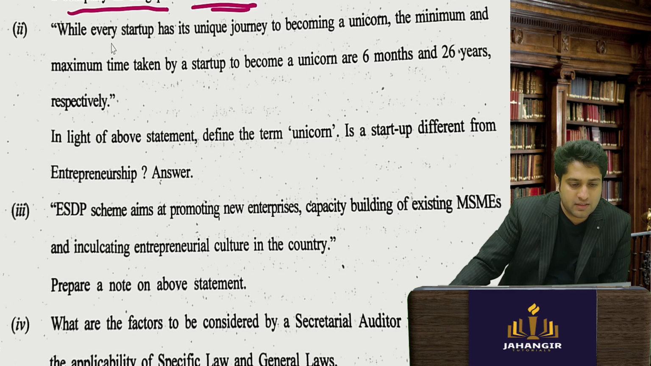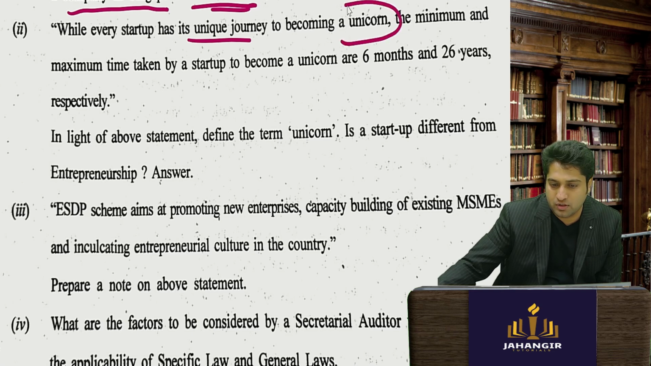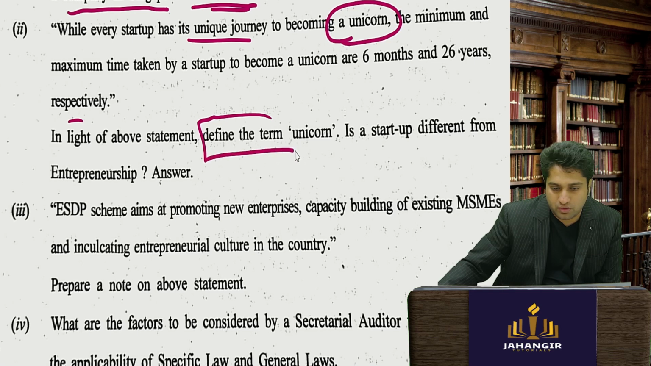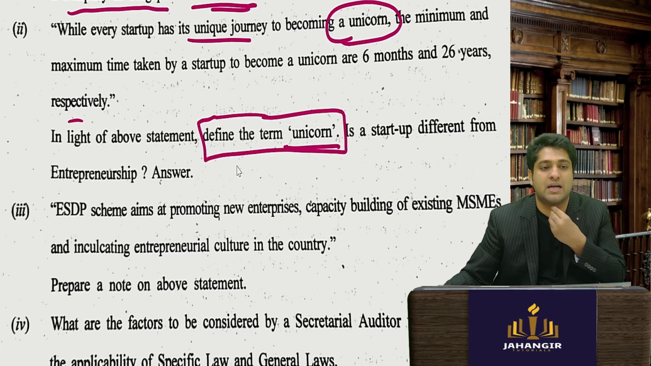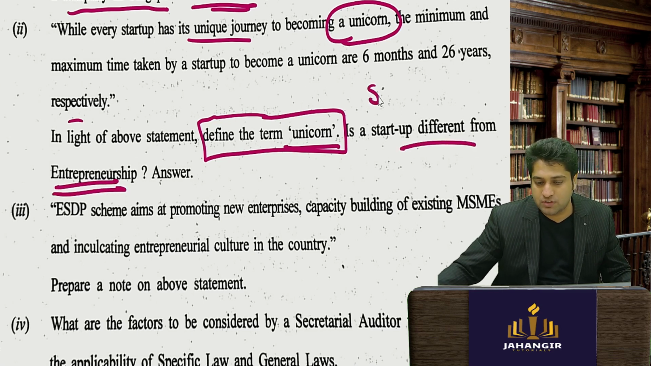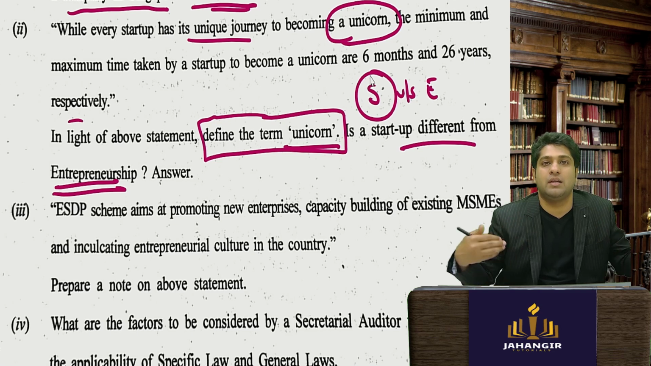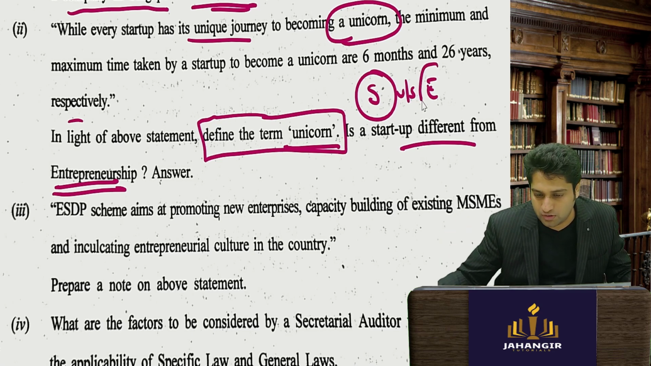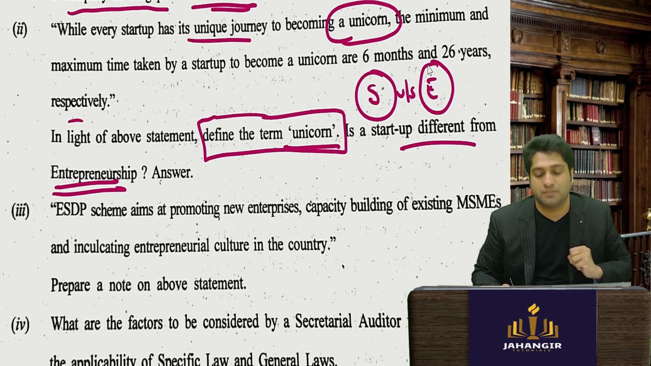Then, every startup has its unique journey to become a unicorn. In light of that, determine the term unicorn. Okay, so what is a unicorn? Again, a very simple question. Is a startup different from entrepreneurship? So when you see the difference between a startup and entrepreneurship, a startup is the company and entrepreneurship is the ability, or the skill, of the entrepreneur. Okay, so entrepreneurship creates startups.